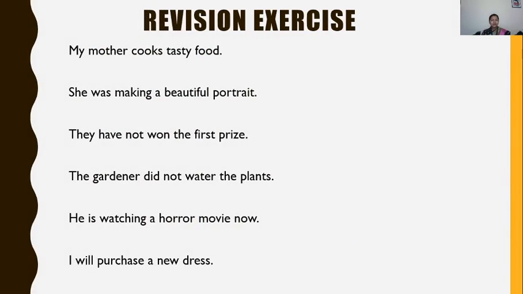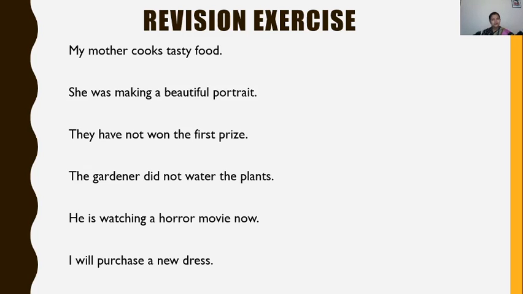Now let's check once again whatever we have learned in today's class. So I have prepared a revision exercise. Okay, so one by one we solve it. My first sentence is, my mother cooks tasty food. Clear? Now, before forming the passive sentence, just remember, recollect all the four steps that I told you in the formation of the passive sentence.